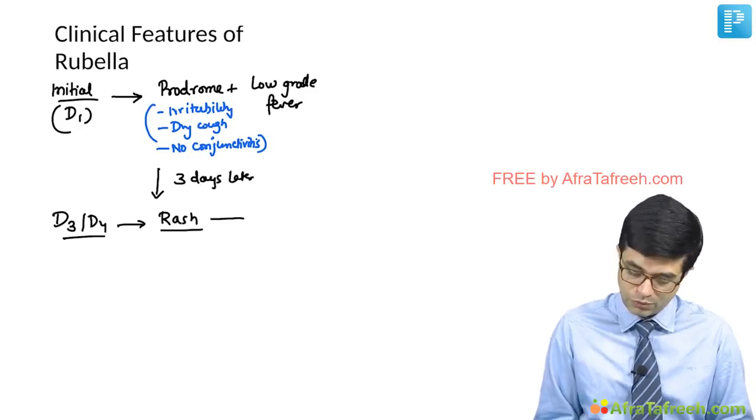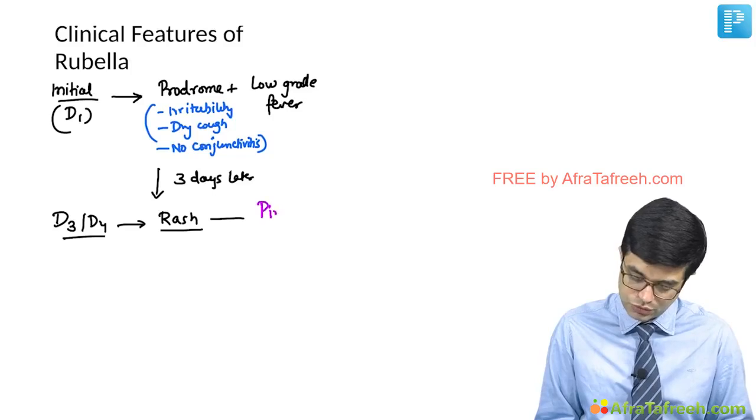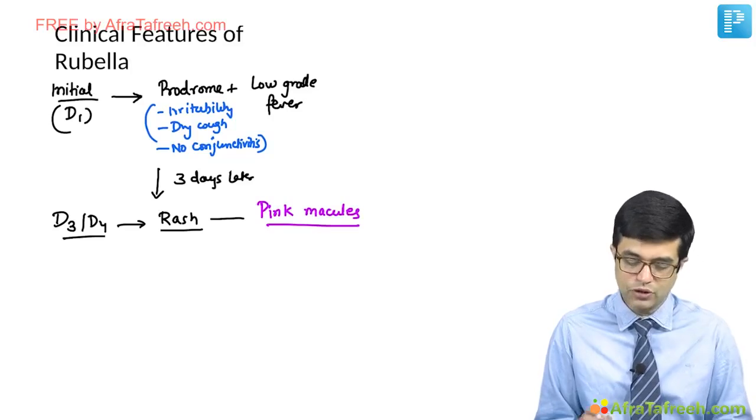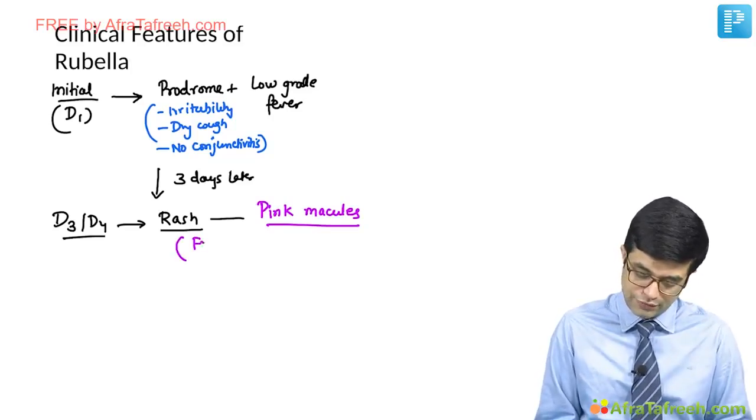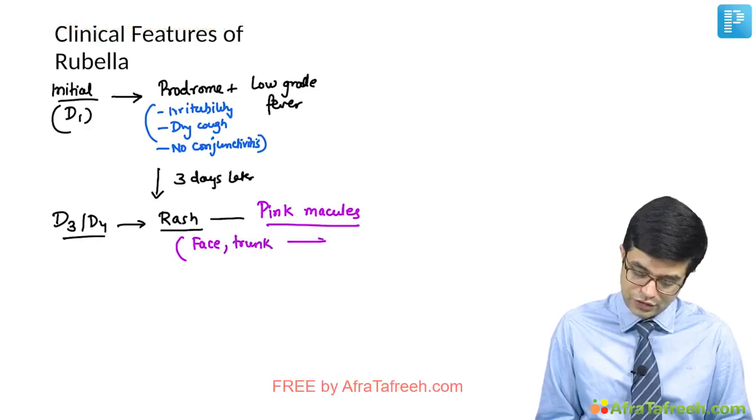The rash is in the form of pink colored macules. So, fine pink macular rash is the predominant rash seen in rubella. It appears on face and trunk and later on spreads to limbs.